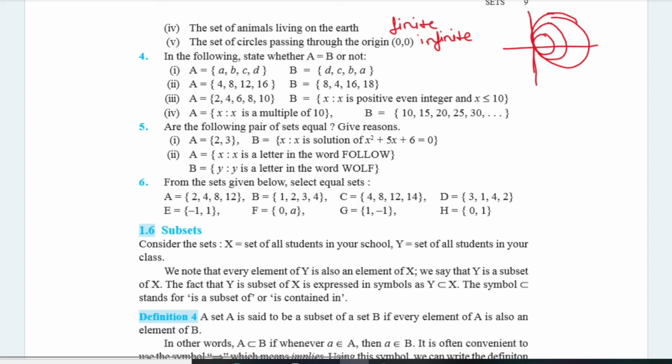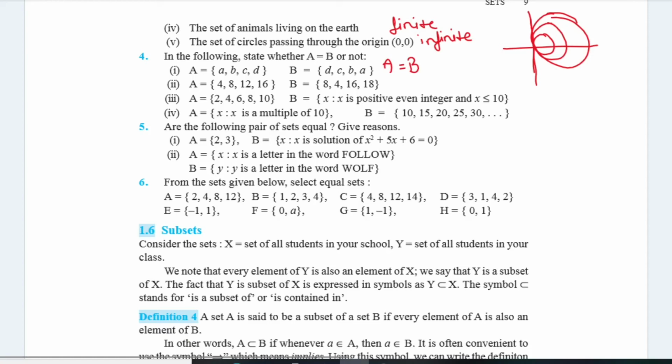Then we can say A equal to B. तो ऑर्डर मैटर नहीं करता, ऑर्डर से मुझे कुछ लेना देना नहीं, सिर्फ एलिमेंट्स होने चाहिए. किस ऑर्डर में रिटन है डजंट मैटर. तो here the first set is A equal to {a, b, c, d} and B equal to {b, d, c, b}. You can easily see that all the elements of A are in B and all the elements of B are in A. In that case, A equal to B.